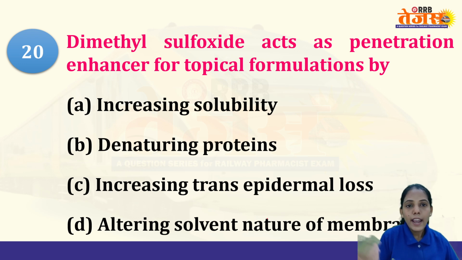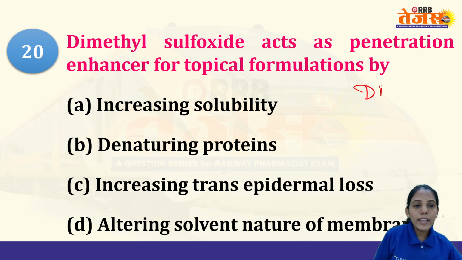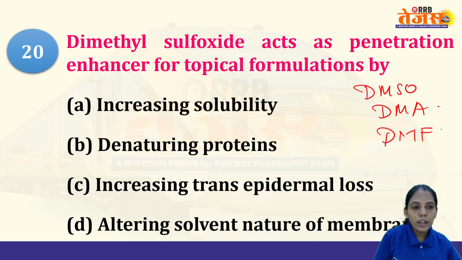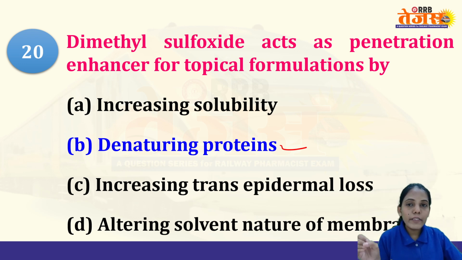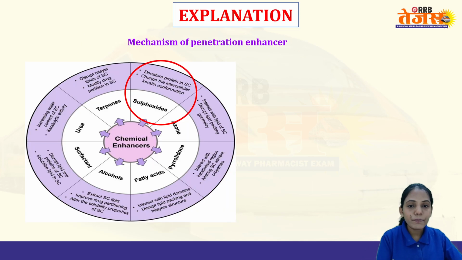Any of them they may ask. Now they have asked about DMSO, but they may ask about DMA or DMF. Basically they will denature the proteins. As we know, the cell wall is made up of proteins, so these solvents will act on the proteins, and once the structure is broken down, the molecules can easily pass.